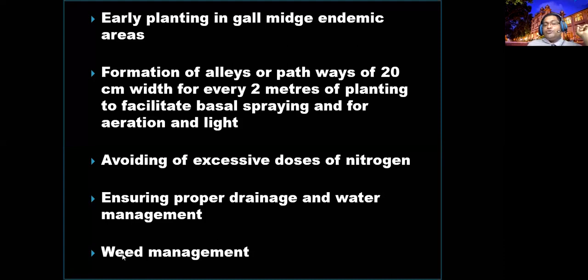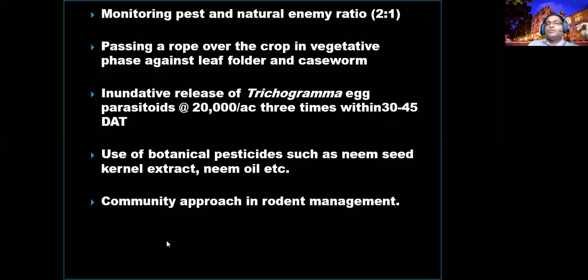right? So if you are not managing properly, if you are allowing the weeds to grow at the bunds or very close to the uncultivated area of the paddy field, you are giving an opportunity for pests to build up. So you have to be very careful. Weed management is very important to minimize many pest incidences, especially hoppers and some lepidopterans. And monitor the pest and natural enemy populations.